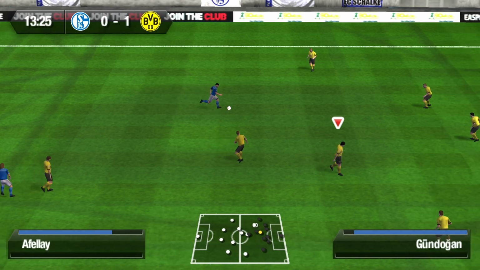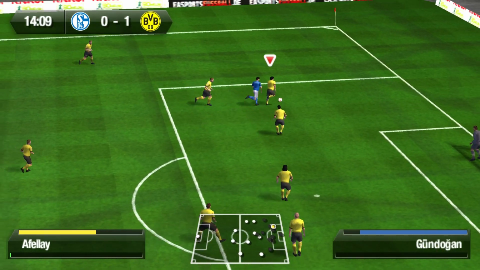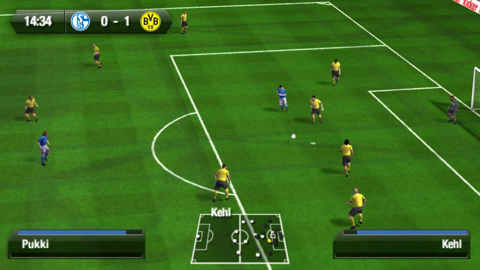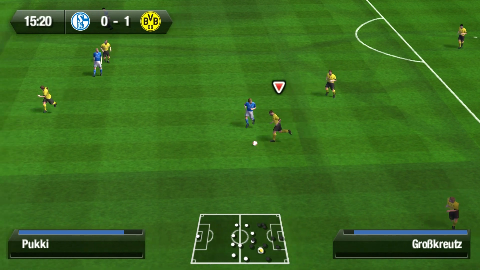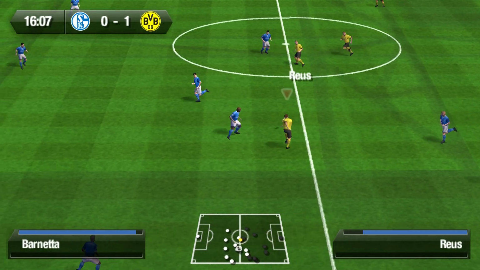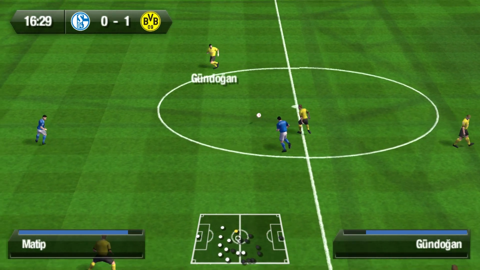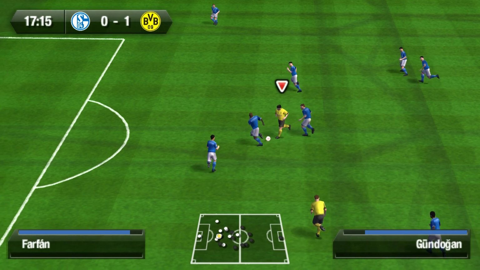Schalke kick-off. Afellay driving forward for Schalke. Still Afellay. Gundogan wins possession for Borussia Dortmund. Subotic to Sebastian Kehl. Kehl to Kevin Crosskreutz. Crosskreutz driving forward. Pass to Robert Lewandowski. Lewandowski to Marco Reus. Good turn from Reus. Pass to Gundogan. Gundogan for Borussia Dortmund. Still Gundogan.